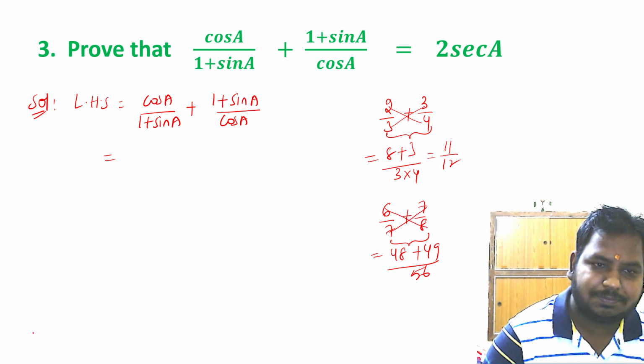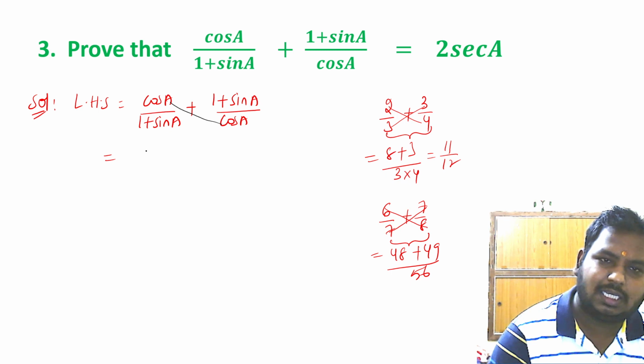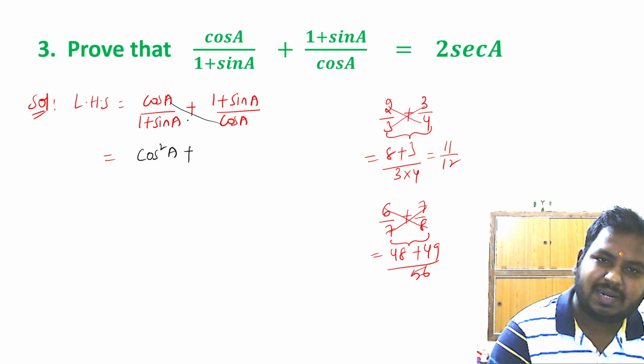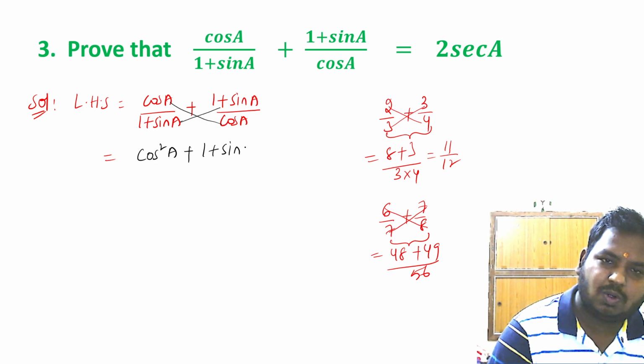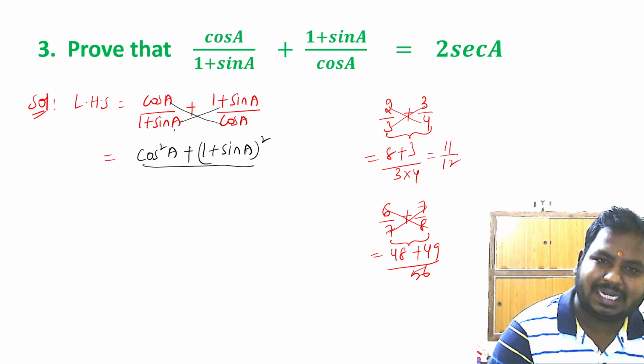So I'll multiply cos A and cos A, I'll get cos square A, plus I'll multiply 1 plus sin A and 1 plus sin A, I'm going to get 1 plus sin A whole square, by multiplying 1 plus sin A and cos A, we'll have 1 plus sin A into cos A. Done?